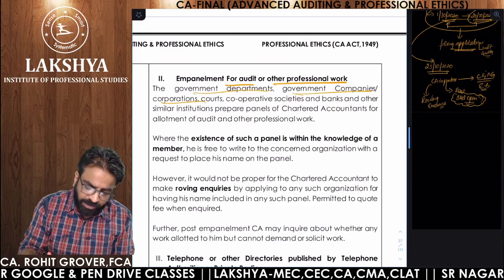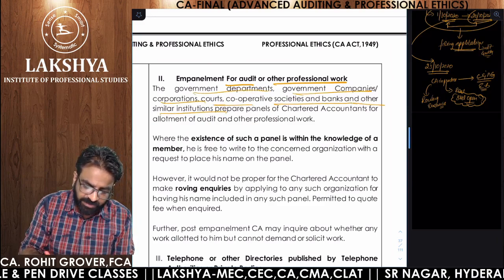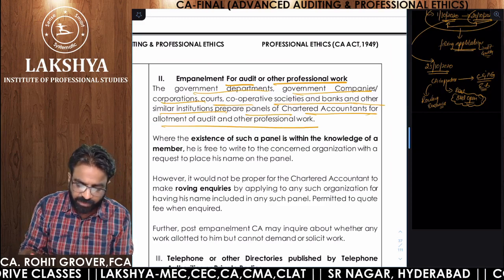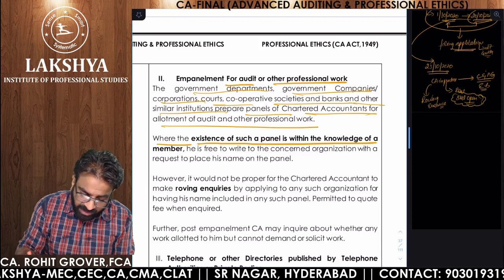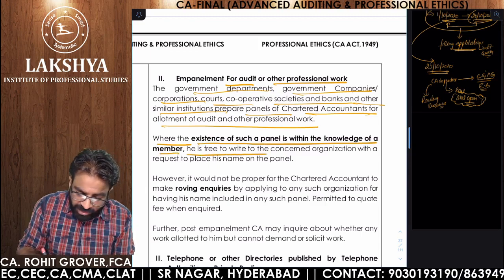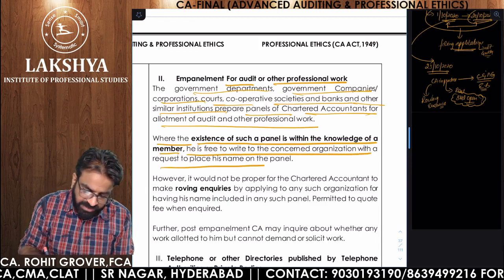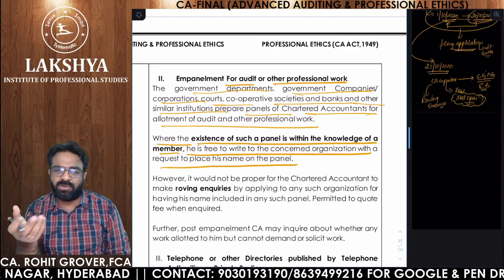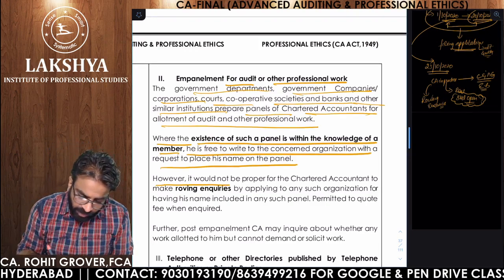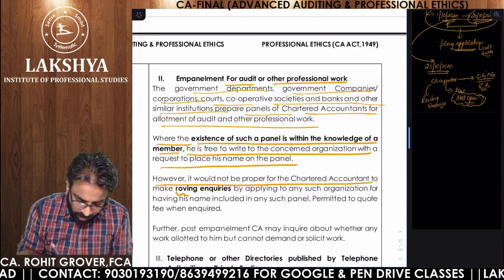Now see, government departments, government companies, corporations, courts, cooperative societies, banks and other similar bodies prepare panels for chartered accountants for allotment of audit and professional work. Where the existence of such a panel is within the knowledge of the member, he is free to write to the concerned organization with a request to place his name on the panel. You already know that you are applying within that time period, so you are free to write.